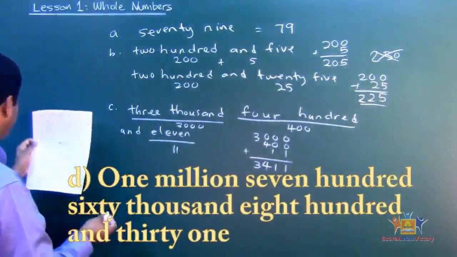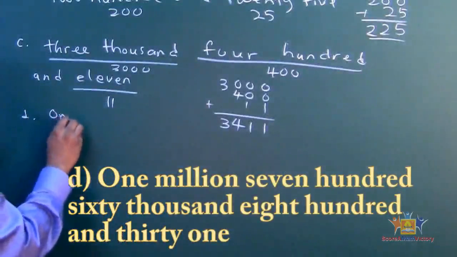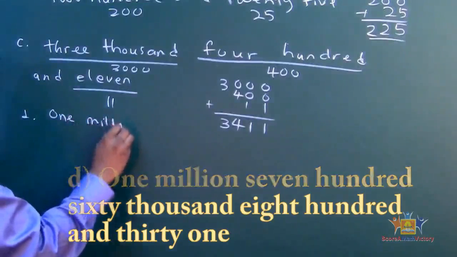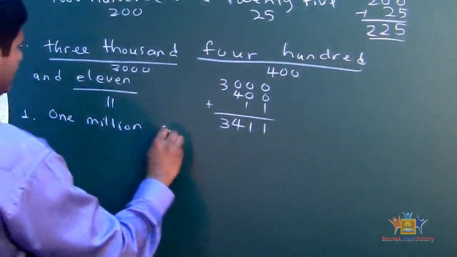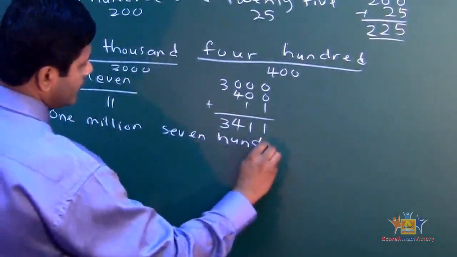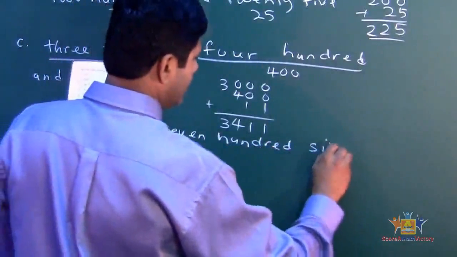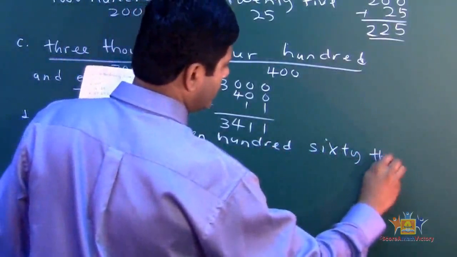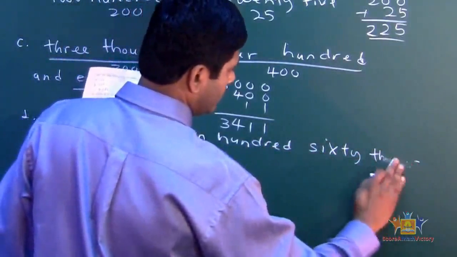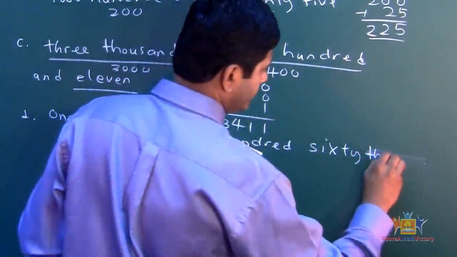Okay, let's look at the D. Now the D gave you 1,760,000. Okay, let's write down here 60. Let's leave it there. 1,000.